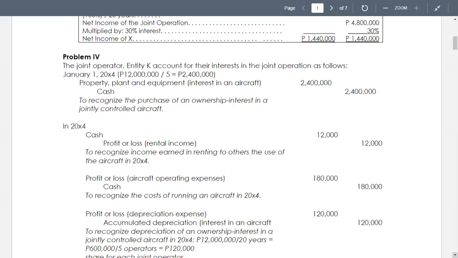January 1, 2024, entities J, K, L, M, and N, so 5 of them, the joint operators, jointly buy a jet aircraft for 12 million cash. The operators are registered as equal joint owners of the aircraft. They enter into an agreement whereby the aircraft is at the disposal of each operator for 70 days each year.